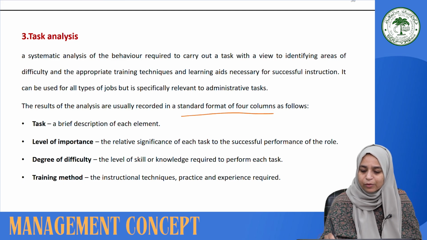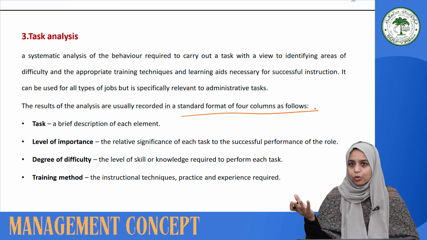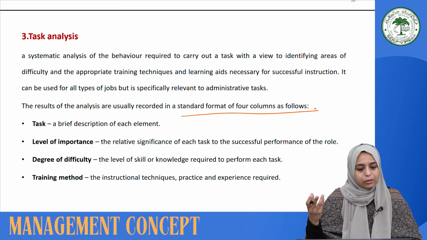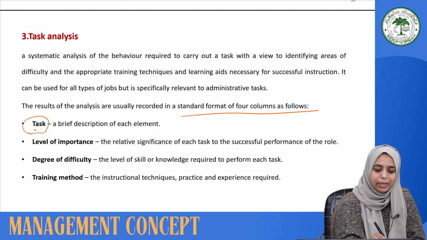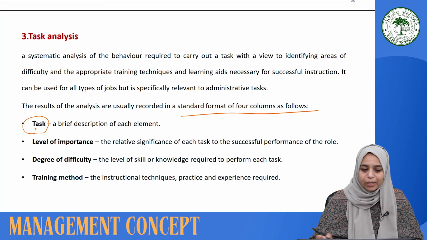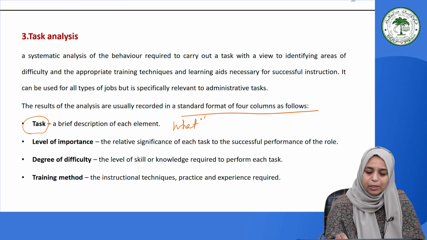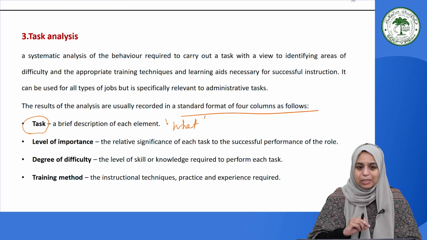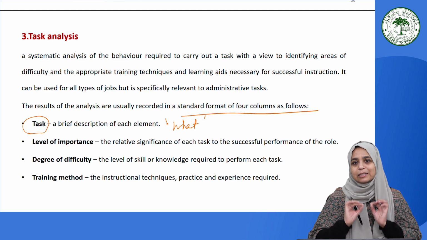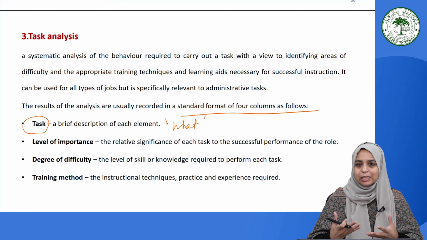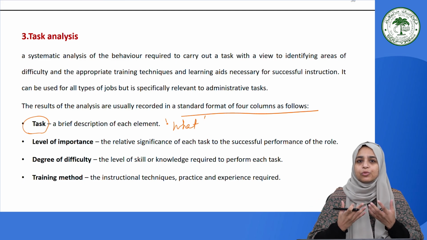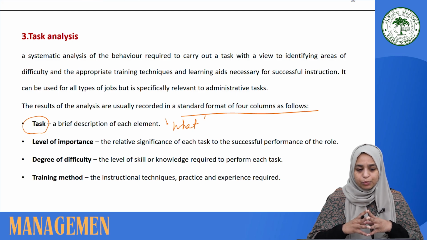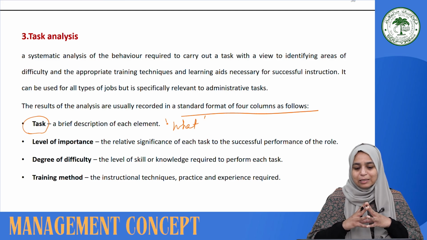It is also prepared into a standard format of four columns. The four columns this format comprises are, first, the task. It's basically about what you are supposed to be performing. So it describes each element, similar to the first technique of job breakdown that we have learned: what the task is, what the job basically is. So it is a clearer, more specific description of the job that the person is supposed to do. That is the task the person is supposed to perform at the job. The second is the level of importance.